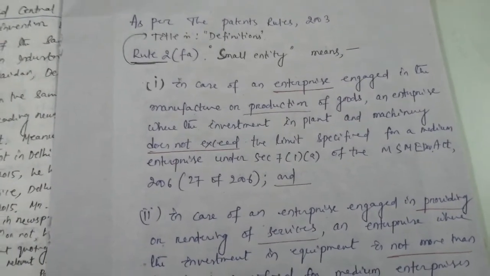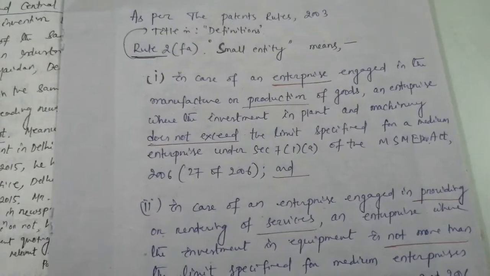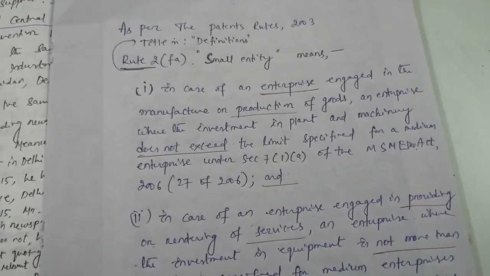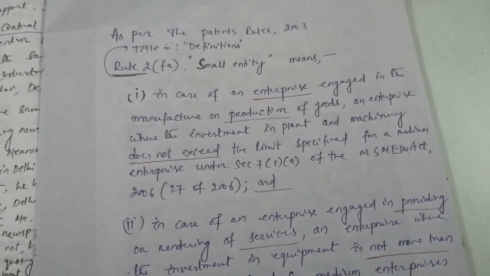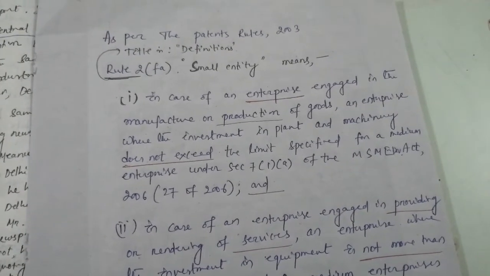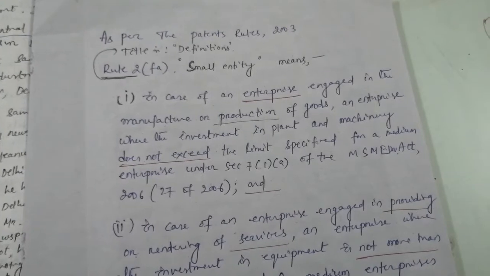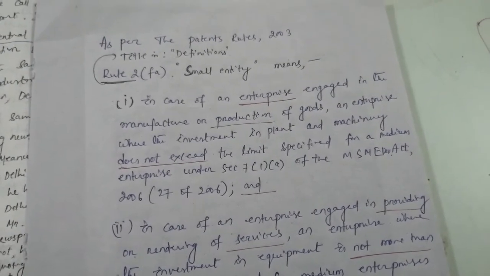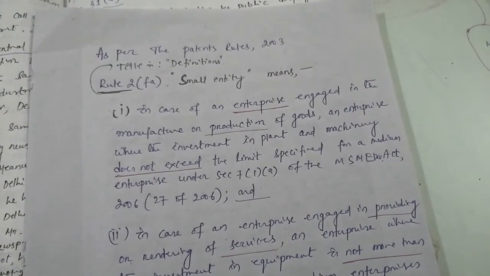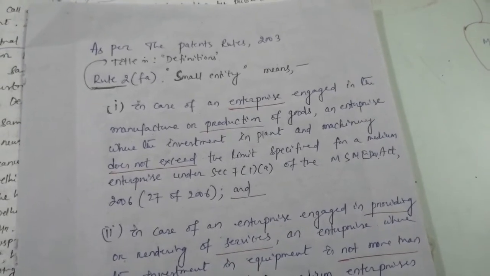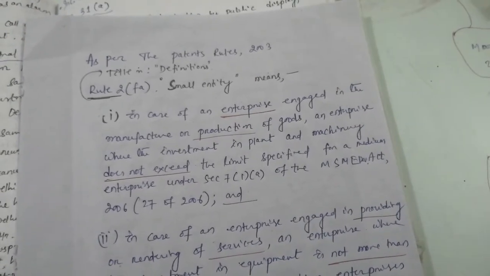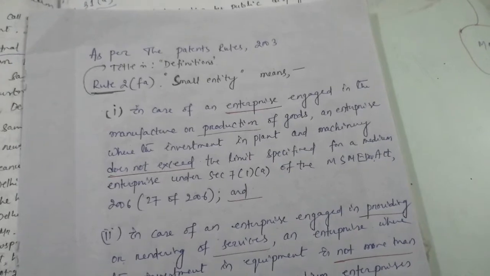Small entity means, number 1, in case of an enterprise engaged in the manufacture or production of goods, an enterprise where the investment in plant and machinery does not exceed the limit specified for a medium enterprise under Section 7 subsection 1 clause A of the MSME Development Act 2006.